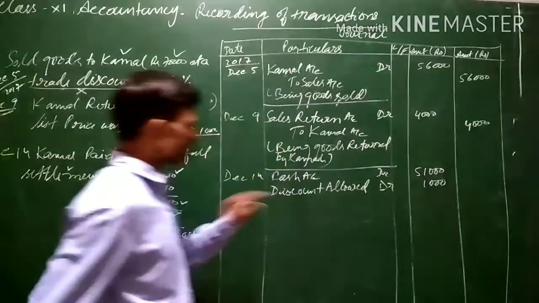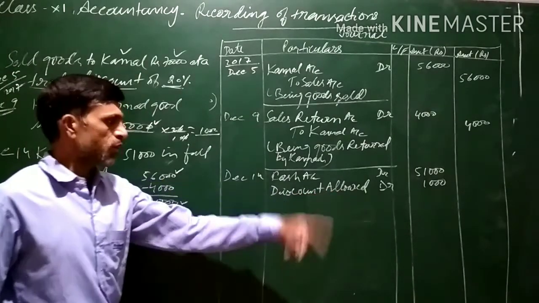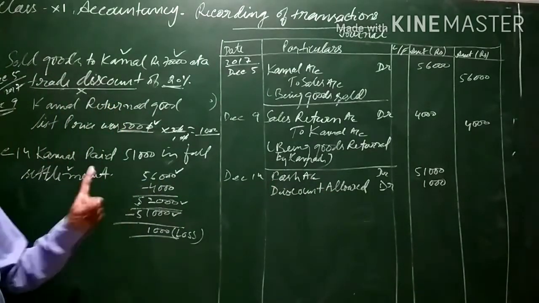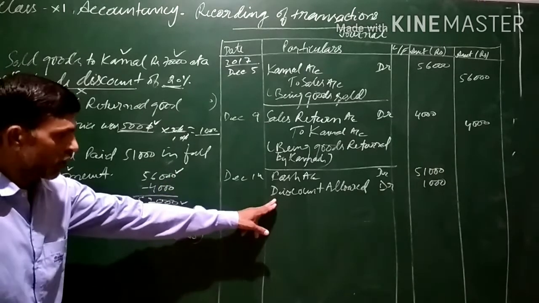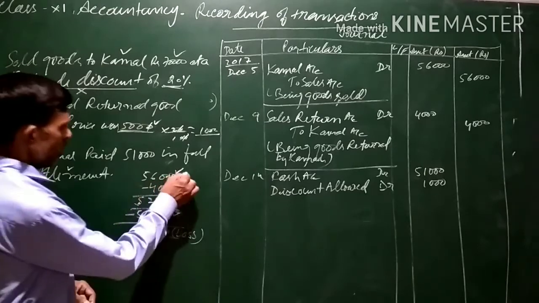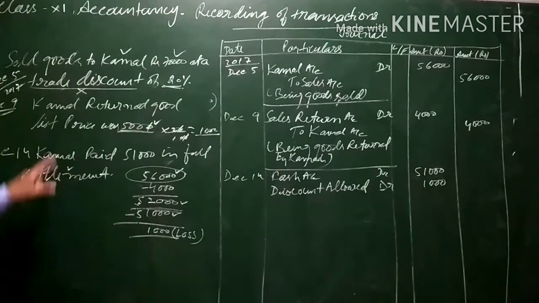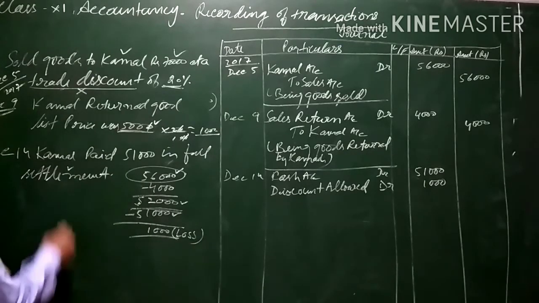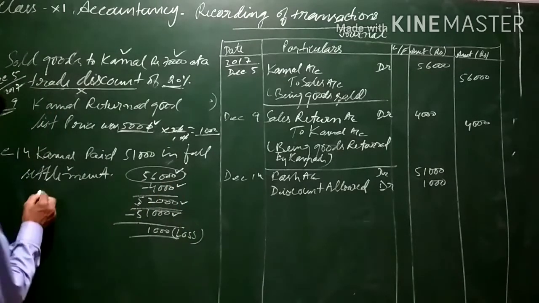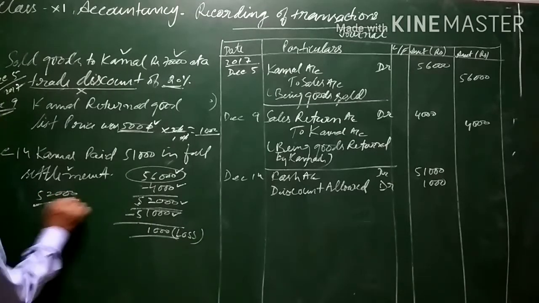Now see, this discount is a loss for us, and if you allow a discount, it is a loss for us, and expenses and losses are to be debited. Since it is a loss, that is why it is debited with rupees 1,000. And Kamal was a debtor for us for 56,000, but out of this he has returned 4,000 of goods. So Kamal is a debtor for 52,000.